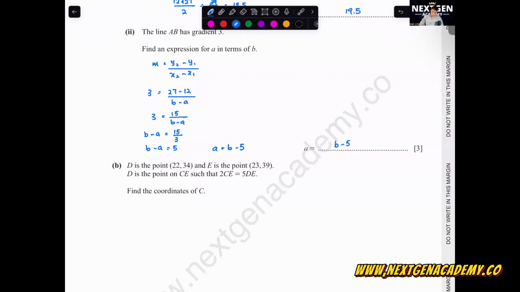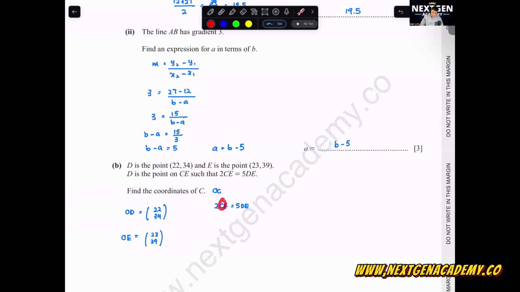So what can we write down here? They're asking us to find the coordinate of C, so can I say they're asking us to find OC? They gave us OD, which is (22, 34), and OE, which is (23, 39). They also gave us the expression 2CE equals 5DE. You don't need to write the arrow, so we just leave it like this. How do we write this down?